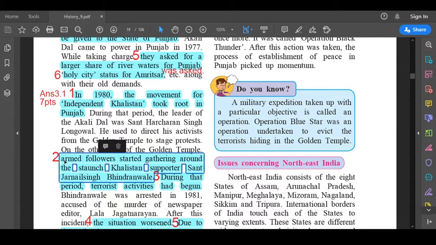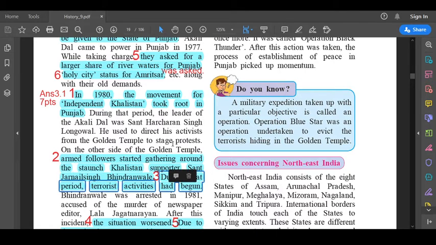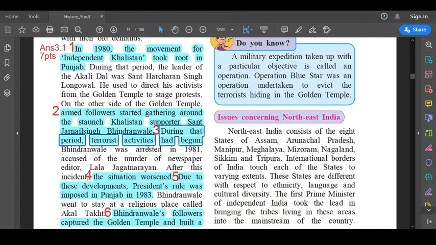See the second point. This "armed", A is a small a over here. Change it to capital A. Armed followers started gathering around the staunch Khalistan supporter Sant Jarnail Singh Bhindranwale. Then third point. During that period, terrorist activities had begun. Fourth point. Leave 3 lines. The next line will be your fourth point. The situation worsened.